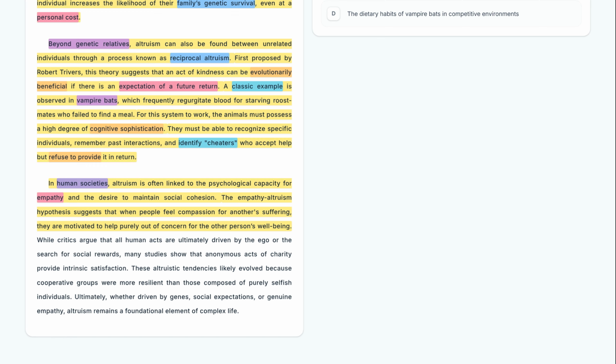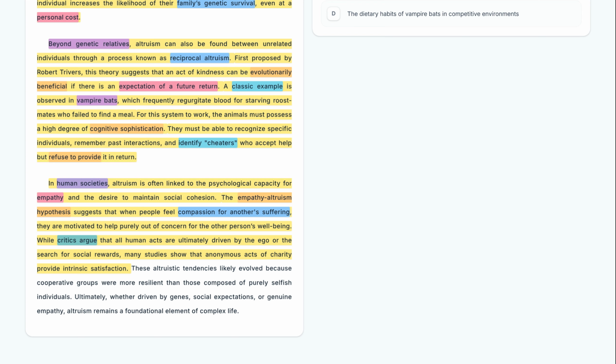This sentence explains the empathy-altruism hypothesis, which argues that we help others simply because we feel compassion for another's suffering. It suggests a selfless internal motivation. While critics argue that all human acts are ultimately driven by the ego or the search for social rewards, many studies show that anonymous acts of charity provide intrinsic satisfaction.